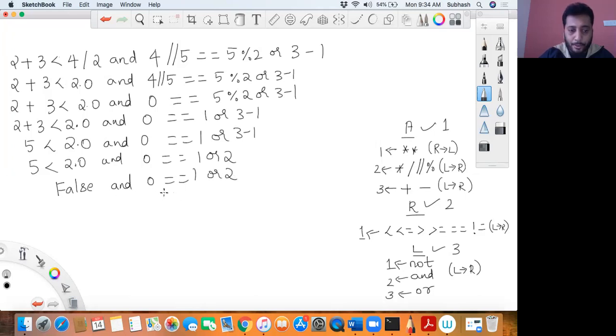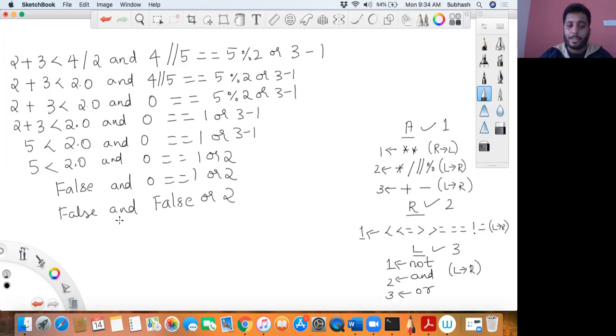Next, which one should I evaluate? This one, right? I have to finish off all the relational operators. So it is false and with 0 equal to 1, it is again false. 0 is not equal to 1, right? Or with 2. Now we have logical operators pending, right?